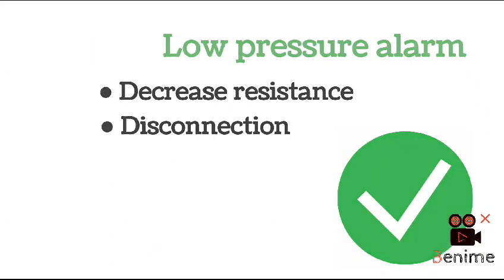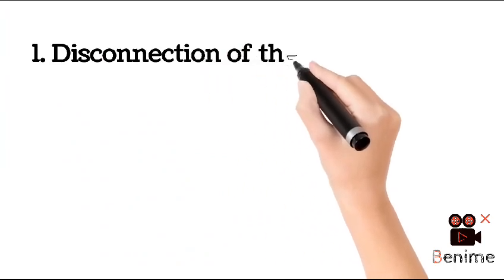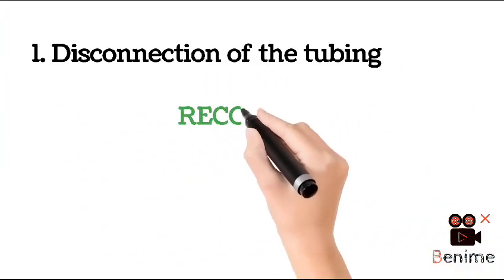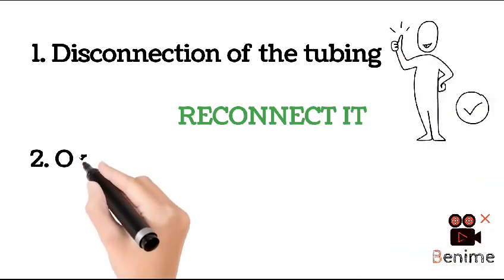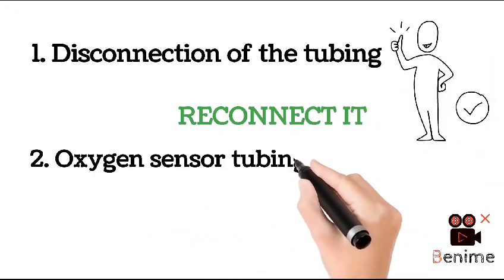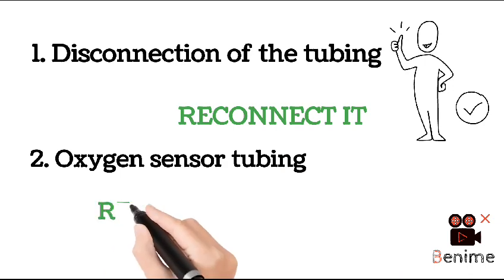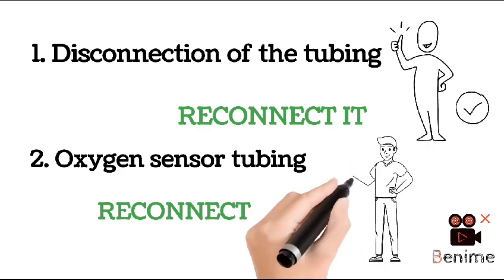Low pressure alarm. Decreased resistance will cause low pressure alarm. Disconnection. There are 2 disconnections you need to know. 1. Disconnection of the main tubing. If the tubing is disconnected, reconnect it. 2. The most common disconnection is oxygen sensor tubing.